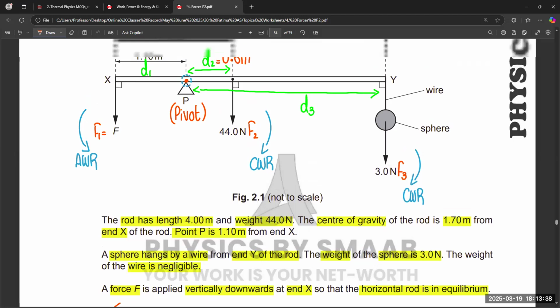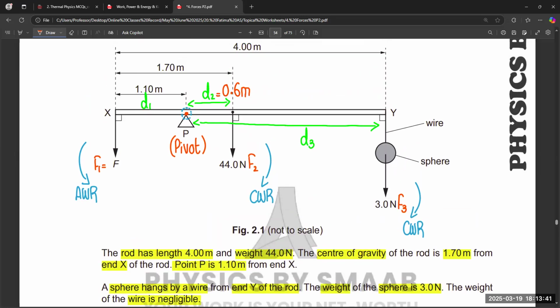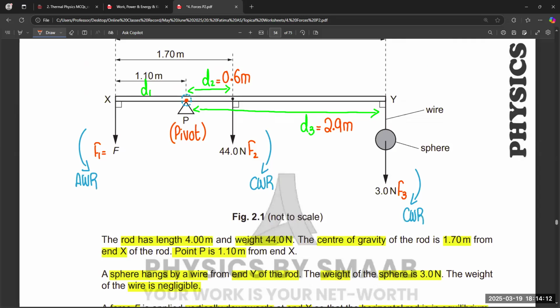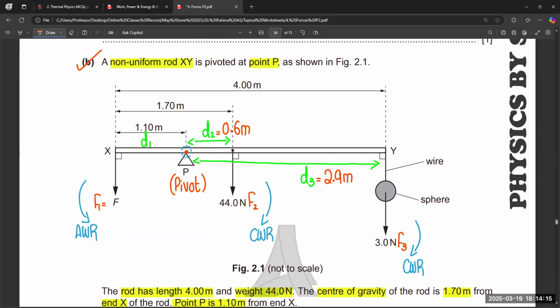The weight of the sphere is 3 Newton, and the whole length of the rod is 4, and 4 minus 1.1 equals 2.9. This is 2.9. F1 is unknown, and the distance D is 1.1.